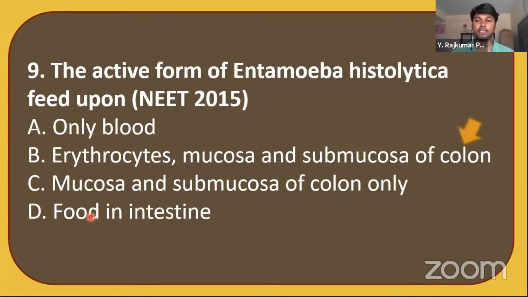Yes, the answer is erythrocytes, mucosa, and submucosa. Okay. So Entamoeba histolytica feeds upon RBCs, and the mucosa and submucosa of the colon. Mucosa and submucosa are the internal layers of the large intestine. Okay. Colon is a part of the large intestine. Okay. Let's go to the last and the tenth question.